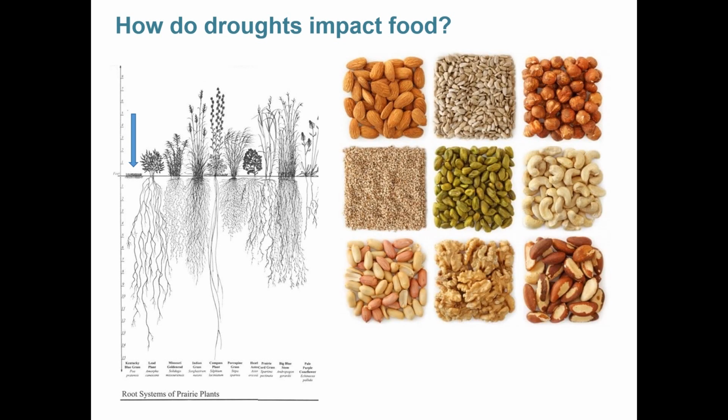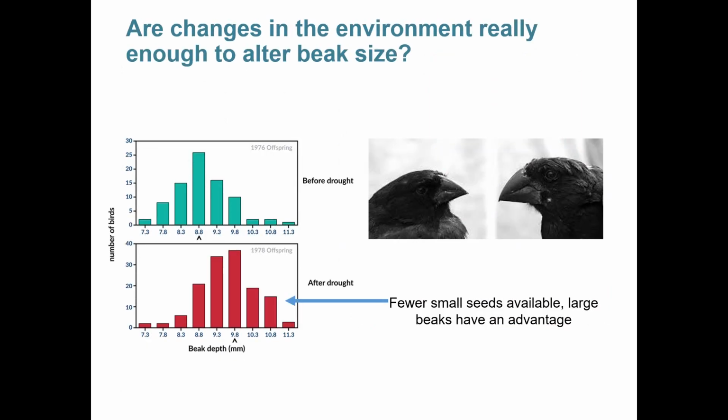There's a lot of variability in seeds too. Larger seeds tend to come from bigger plants, and these bigger plants also tend to be more drought resistant. So things like nuts from trees are more likely to be available during a drought, whereas seeds from things like grasses might not be. This means that during a drought, birds with larger beaks tend to have an advantage because they can break open those bigger seeds from deeper rooted plants. And that's exactly what the scientists saw when they went back and measured when the drought was over in 1978. The average beak size had increased by an entire millimeter.